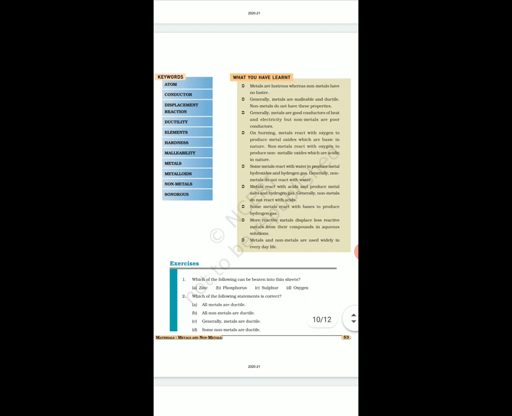First question, which of the following can be beaten into thin sheets? Answer is A, zinc. Zinc is a metal and it has malleability, that is the property of metal which can be drawn into thin sheets. So the answer is zinc. Question 2. Which of the following statements is correct?